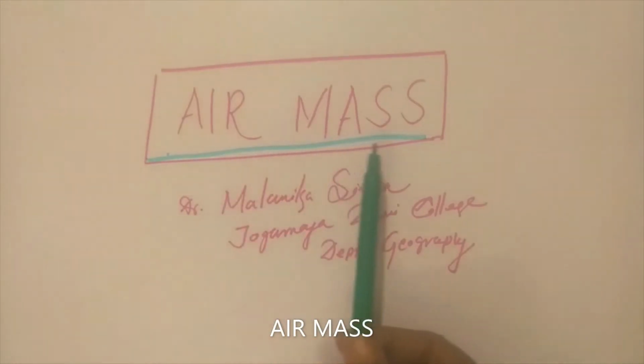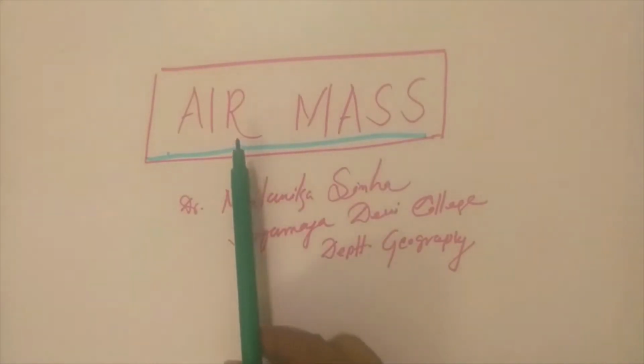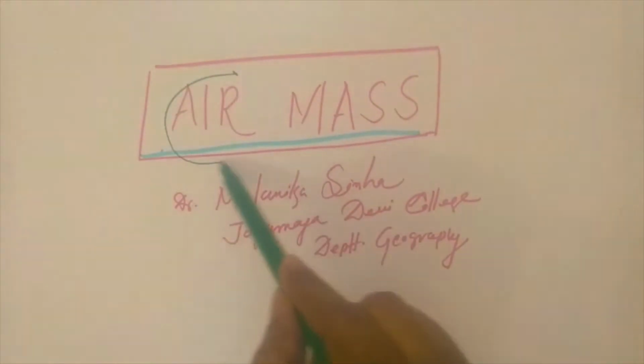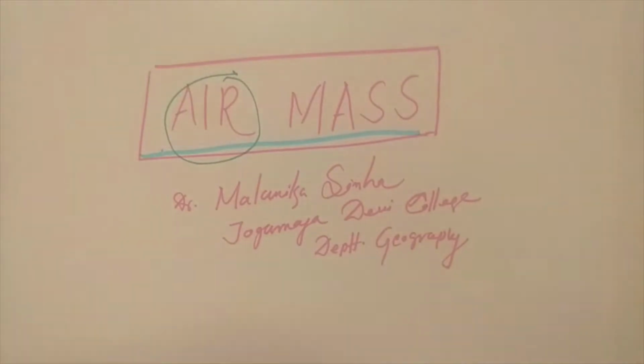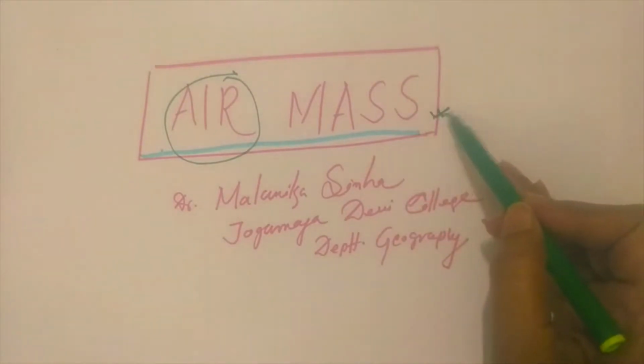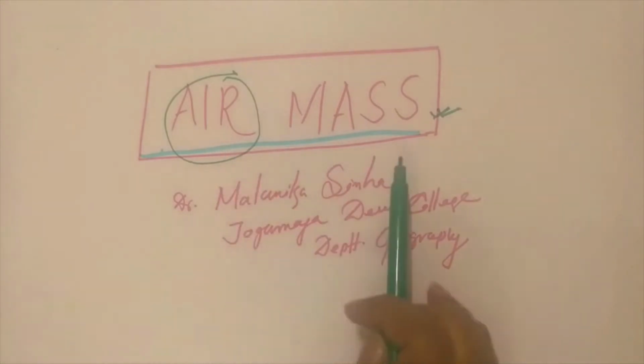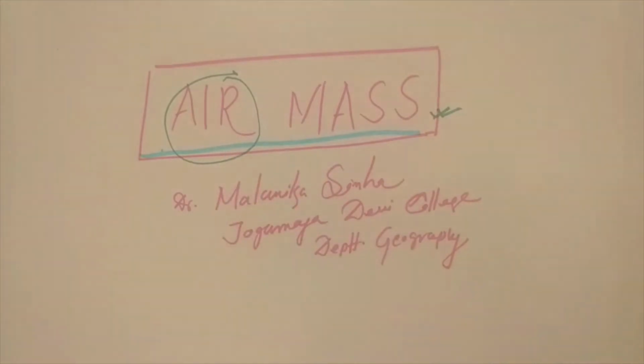Now the topic is air mass. Here are the two words, air and mass. The word air is always related to atmospheric phenomena, and the word mass normally indicates a large volume, a large area, or a huge body. So air mass is nothing but a huge body of air, a huge volume of air. Basically, the air mass is an atmospheric phenomenon.